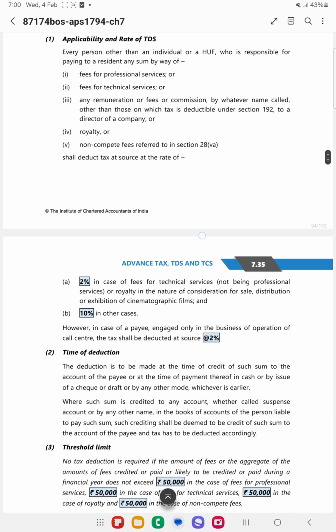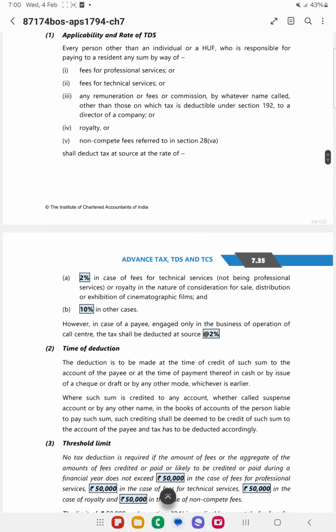Now, what are the rates which are getting applicable? 2% in case of technical fees, royalty in the nature of consideration for sale, distribution, exhibition of cinematographic films, or a call center, and 10% in any other cases.